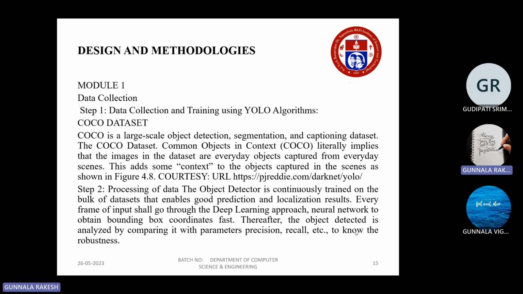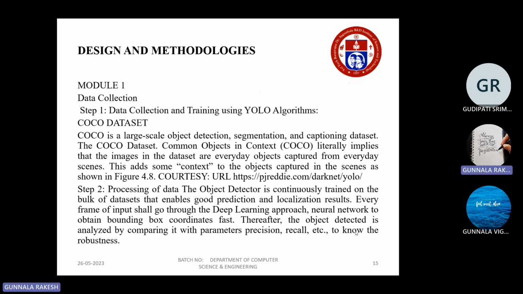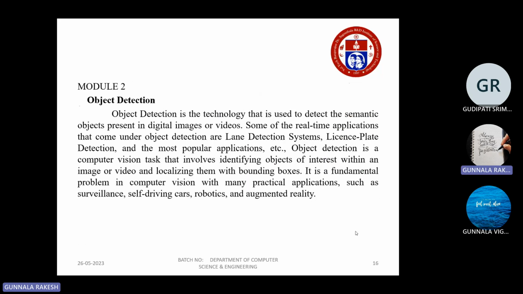Step 2 is the processing of data. Object detection, by continuously training on a bulk of datasets, enables good prediction and localization results. By using the datasets, we are predicting the output by different approaches. Thereafter, the detected object is analyzed by comparing parameters like precision and recall to know the robustness. And this is module 2, object detection. After data collection, object detection is the technology used to detect semantic objects present in digital images or videos.